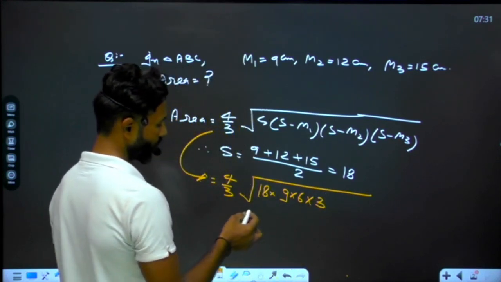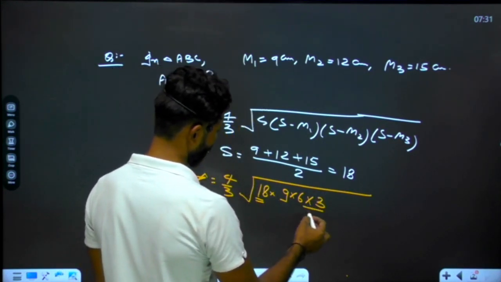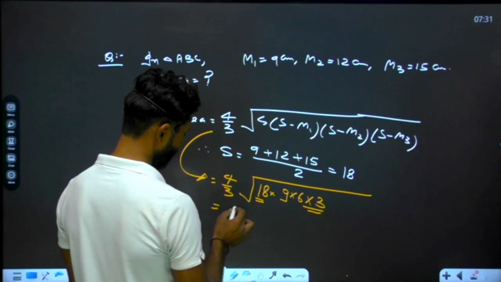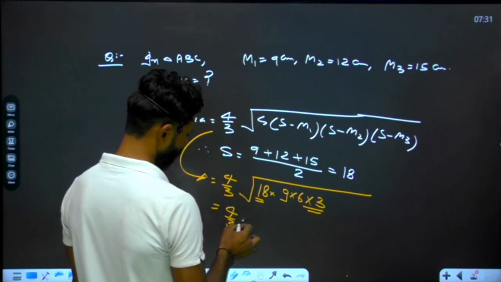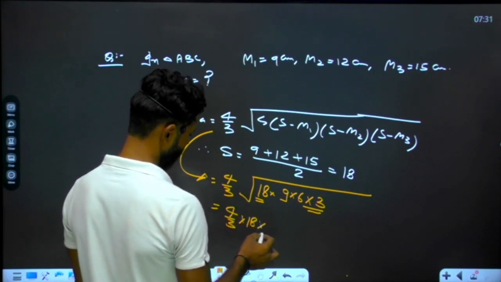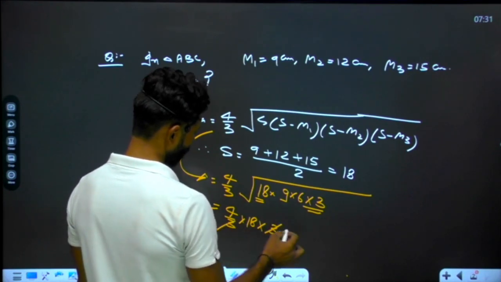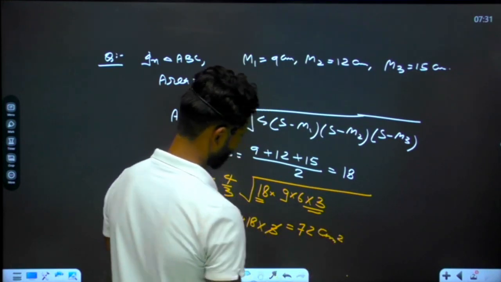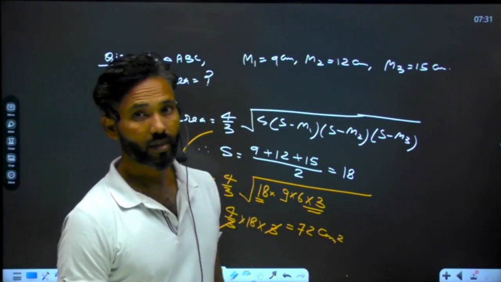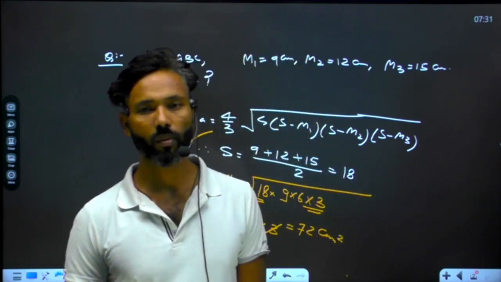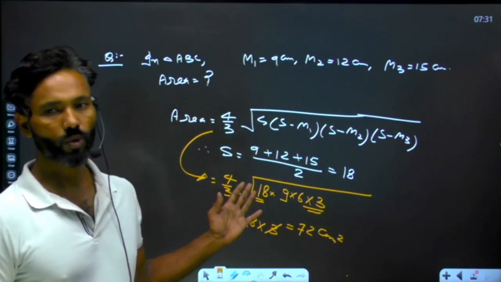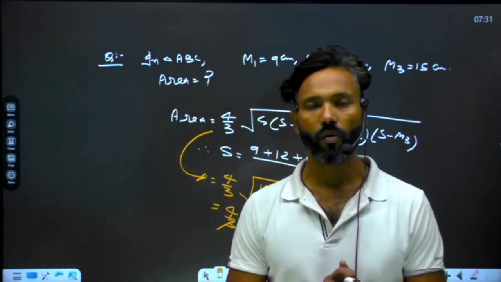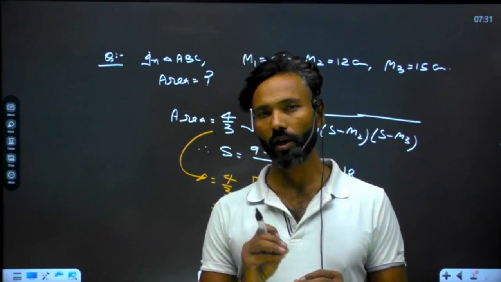So 18 multiply 18, under root will be 18. And the under root of 9 is 3. So we can say 4 upon 3 multiply 18 multiply 3. 3 is cancelled. So area is 72 centimeter square. Understand that? So always remember, when length of all three medians is provided, you can use this formula that way. Okay, got it? Now we will discuss few more things related to this formula.